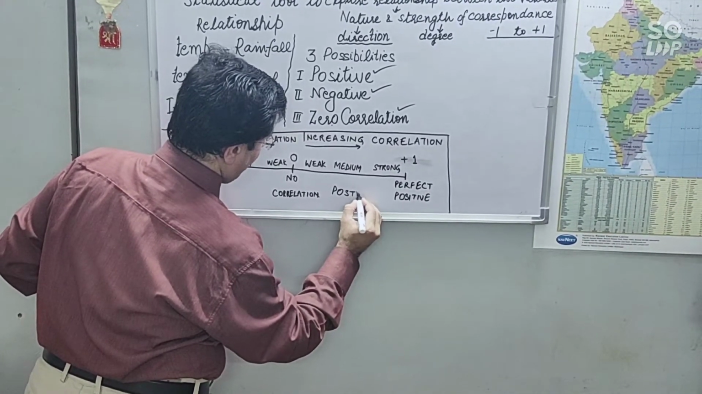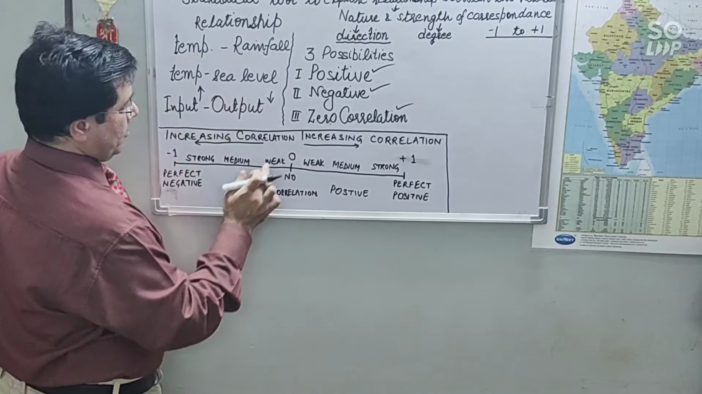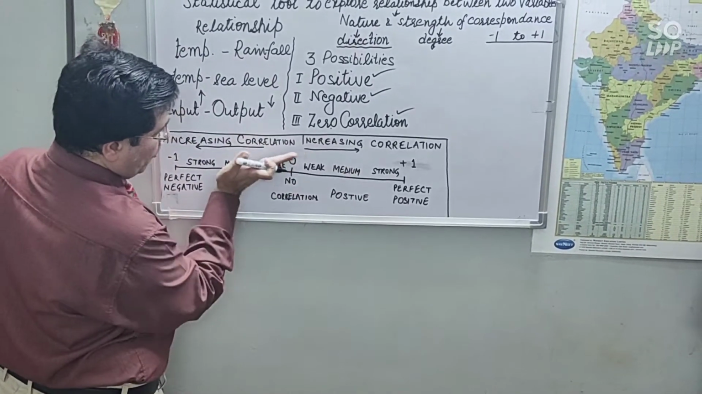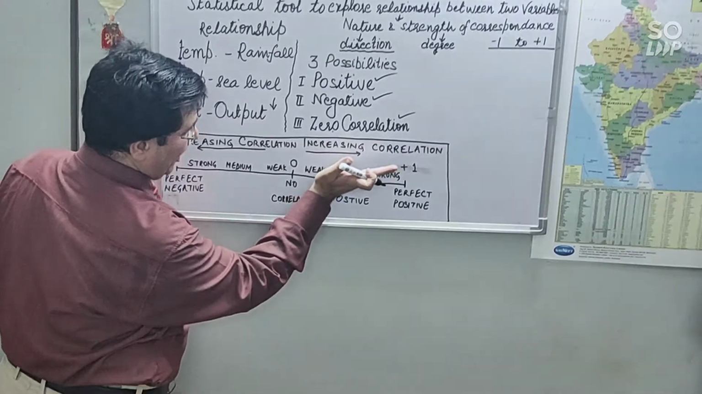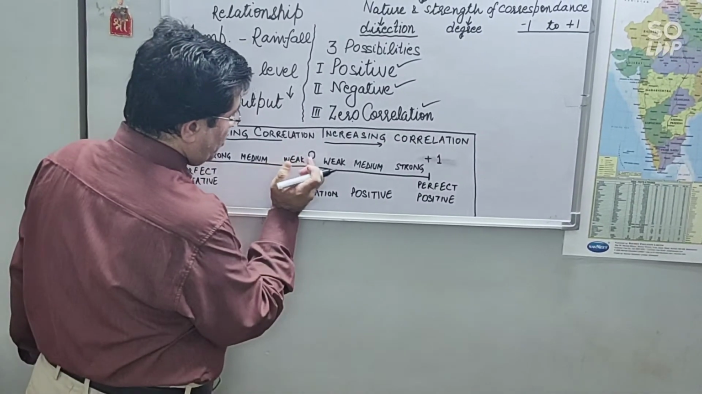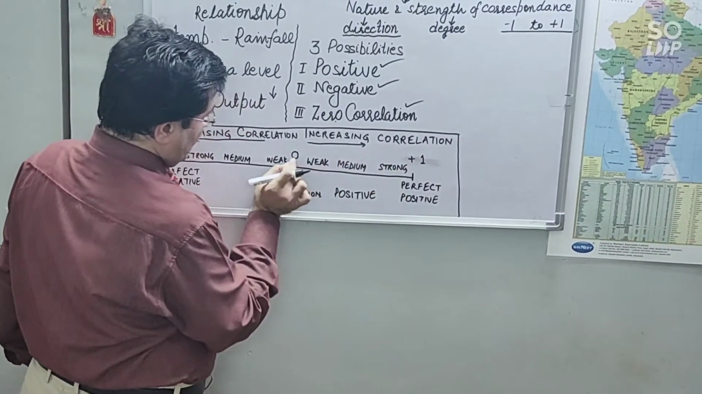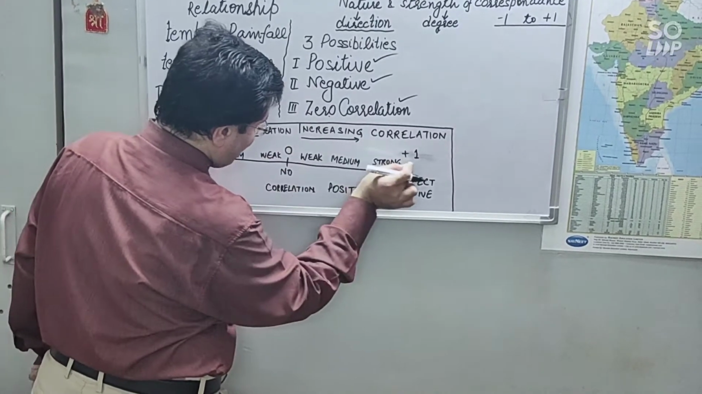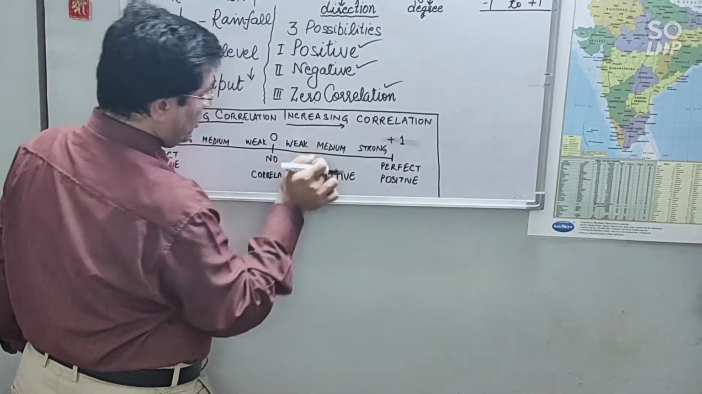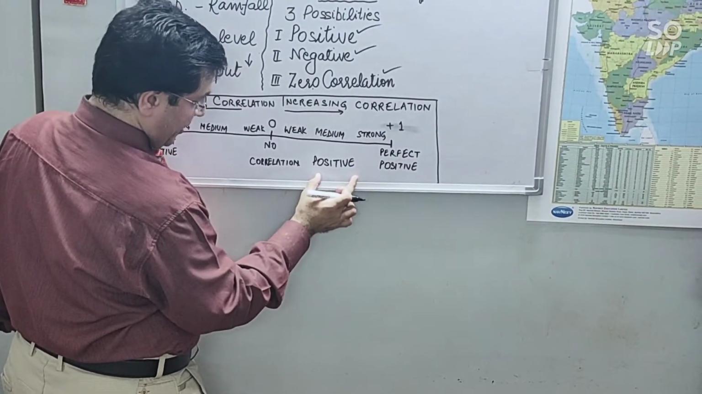It is positive correlation, right? And the value is 0.2 or 0.4, 0.5, 0.6. Value is from 0 to +1. It is increasing from 0 towards +1. So increasing correlation towards +1, positive correlation.